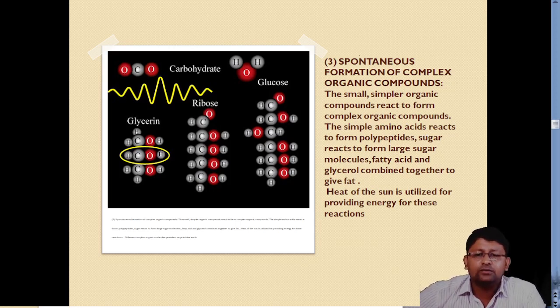Then the third step was spontaneous formation of complex organic compounds. The smaller simple organic compounds started reacting. With their reaction, organic compounds like simple sugars, amino acids, polypeptide chains, all these things were combined together to form a type of cellular mass or cellular structure.